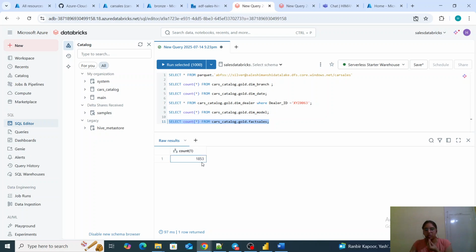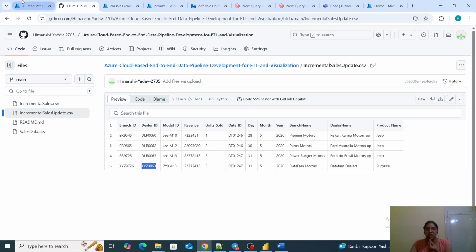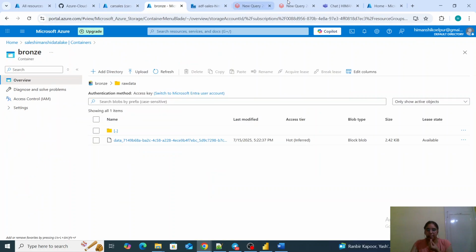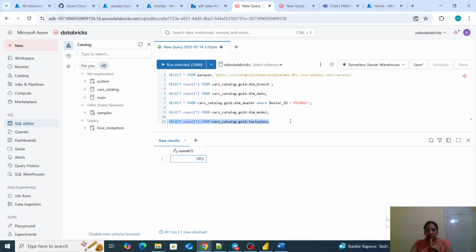Fact table has all the 1853 records: 4 were newly added and 1849 were there from our historical load. So it is having all of the records which were supposed to be in our incremental load.